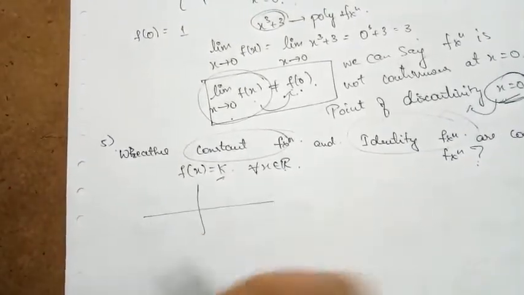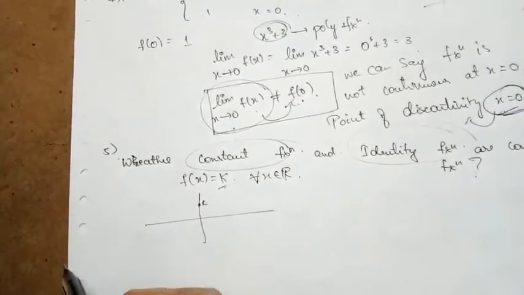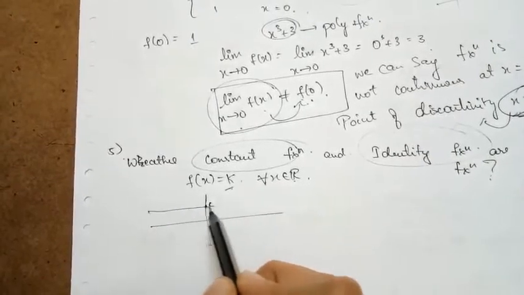Suppose I draw the graph of this function. If this is some k, what will be the value of that function? It will be like this.